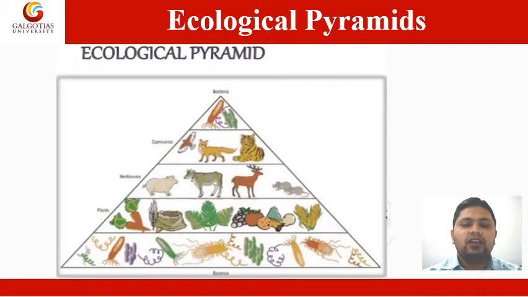This is the graphical representation, or the image, of an ecological pyramid. In this we can see various stages or steps in which the producers and several consumers are shown, and how one type of organism or individual is dependent on another individual for their food and for their livelihood.